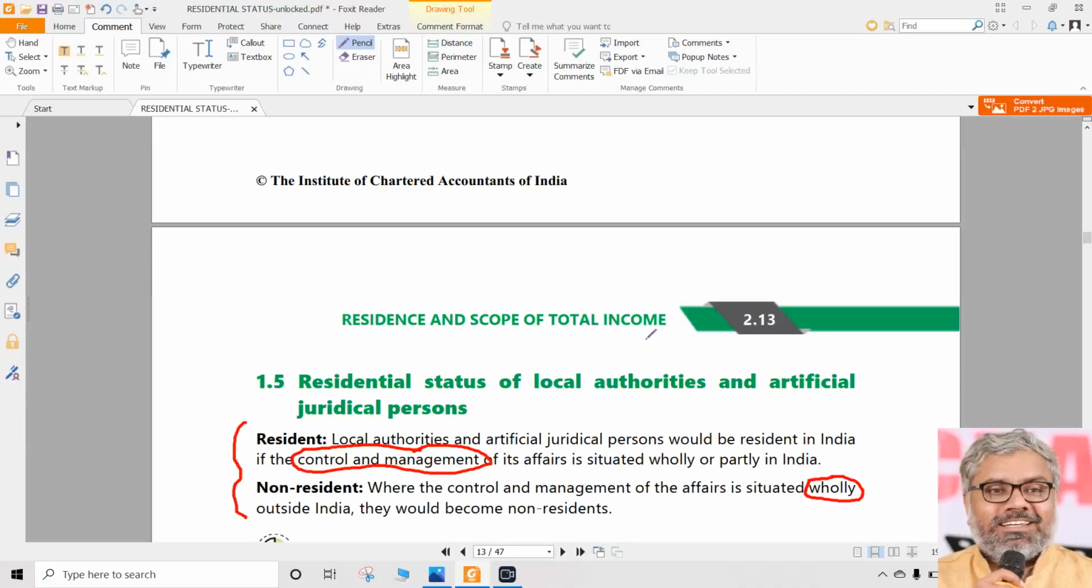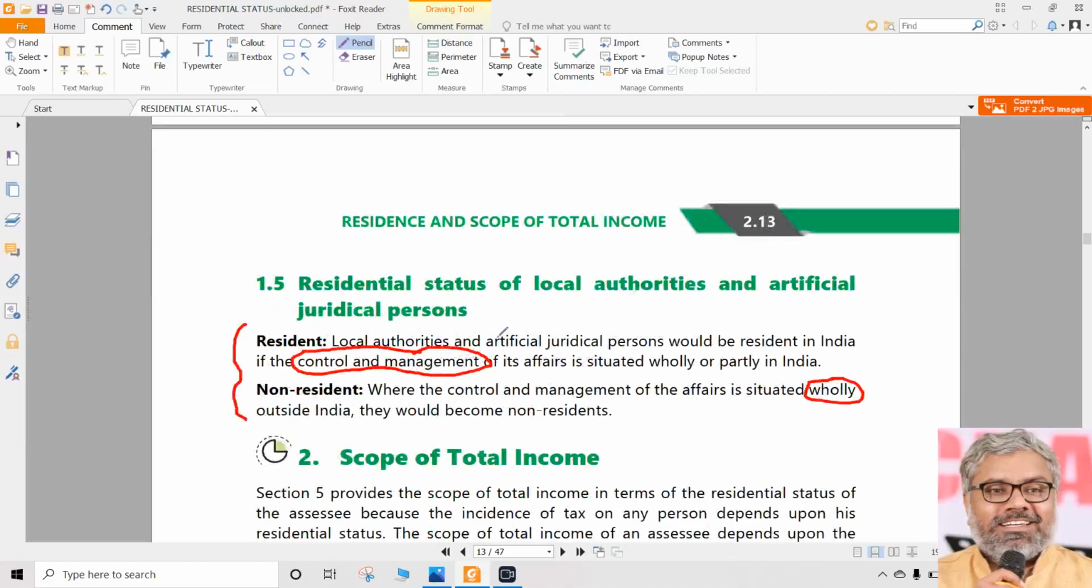For individuals, we have a separate type of mechanism. For HUF, we have a separate type of mechanism. All others, like firm, AOP, BOI, local authority and artificial juridical person, all of them have one thing only. The one and only important keyword there is control and management. That's all. This is the only thing that is going to determine the residential status of all other types of SSCs. Control and management is completely the important word.